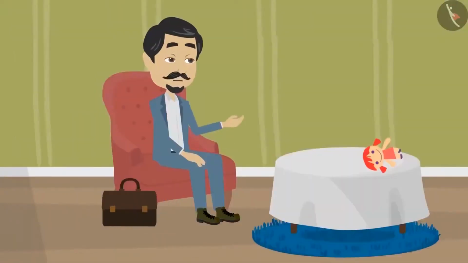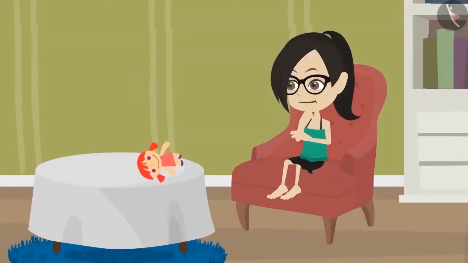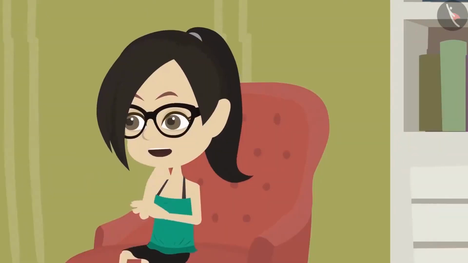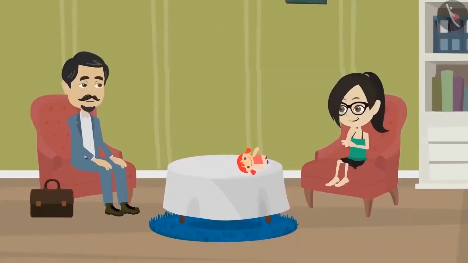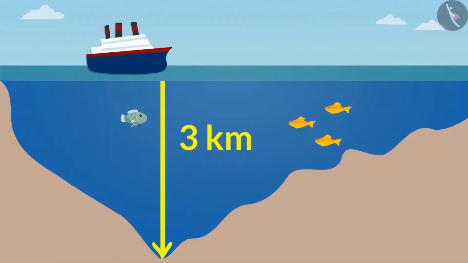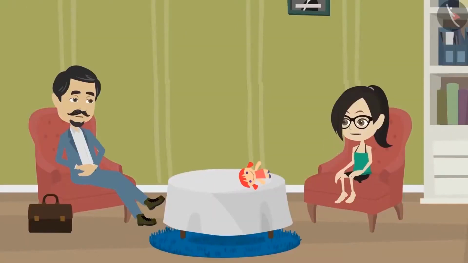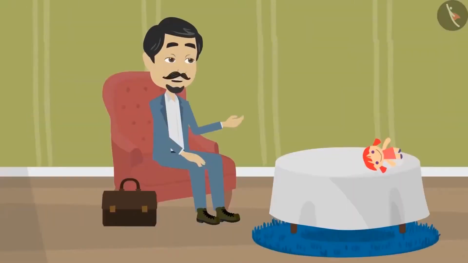Yes, and it can be measured in kilometers as well. Distance is measured in kilometers. What can be so deep to be measured in kilometers, Papa? Do you know, Vandana, there are some areas in the sea which are more than 3 kilometers deep. More than 3 kilometers deep. This is too much. There are many objects in nature which surprise us.